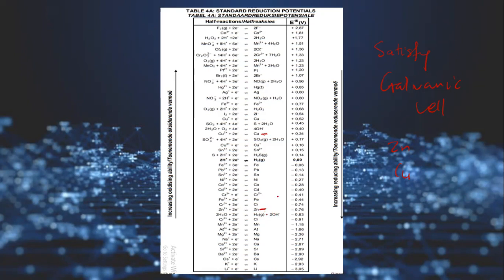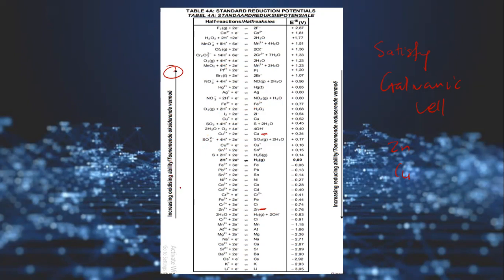Now, I prefer to use this arrow. It's fine if you use the other arrow, but I prefer this one. What does this arrow say? Moving upwards on this table, we have increasing oxidizing ability.